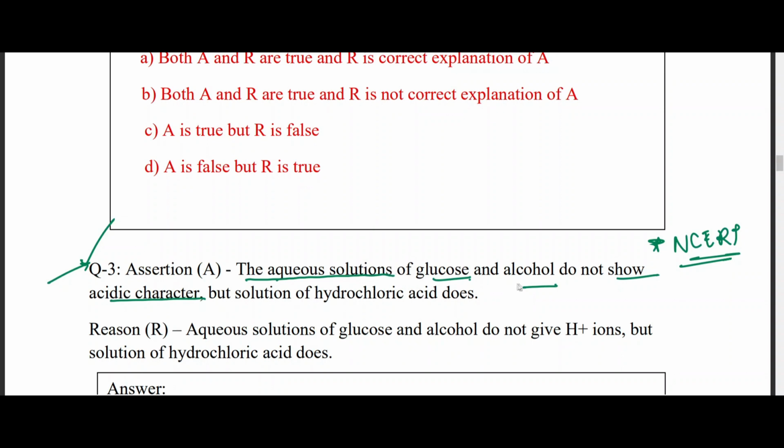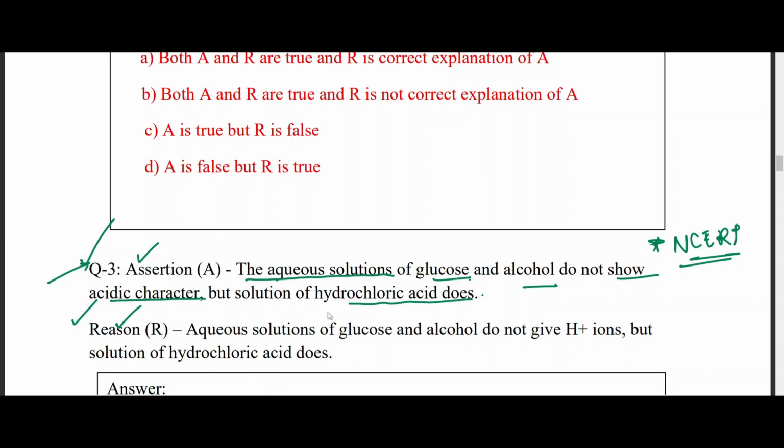So the aqueous solution of glucose and alcohol do not show acidic character, but the solution of hydrochloric acid does. Yes, correct. Now the reason given is: aqueous solution of glucose and alcohol do not give H+ ions, hydrogen ions, but the solution of hydrochloric acid does. First of all, comment down below if you think both the statements are correct in themselves. Okay, so assertion and reason, both the statements are individually correct.